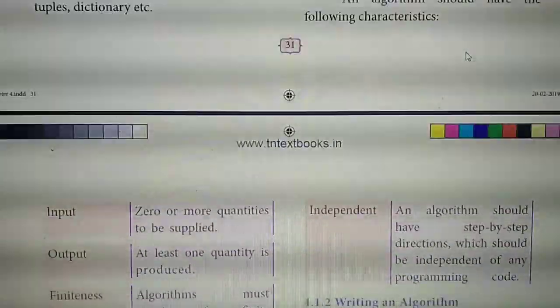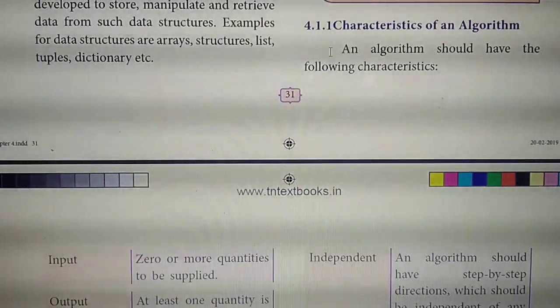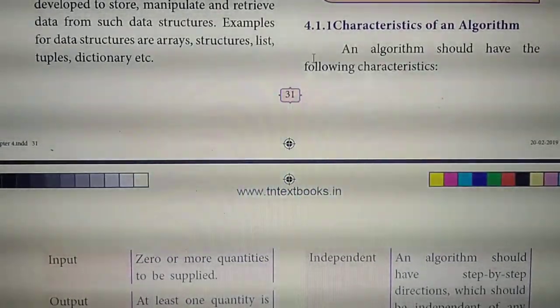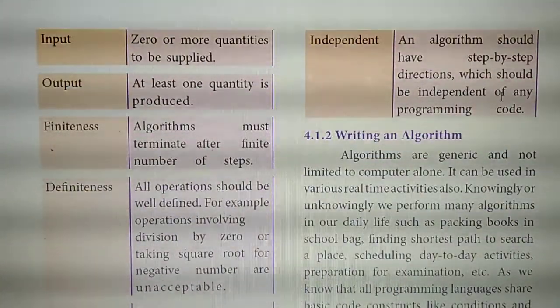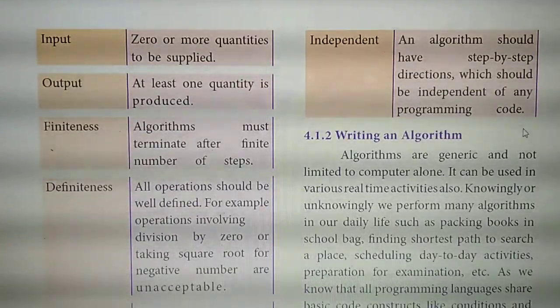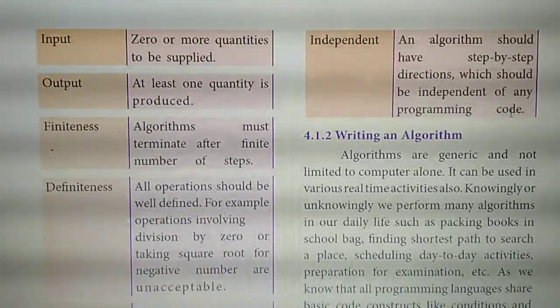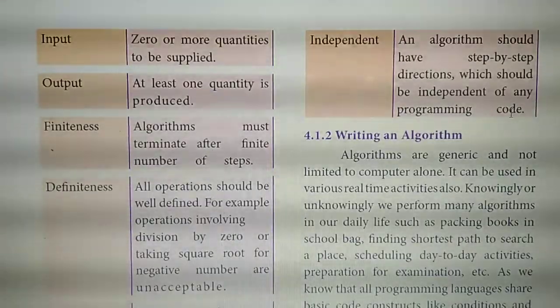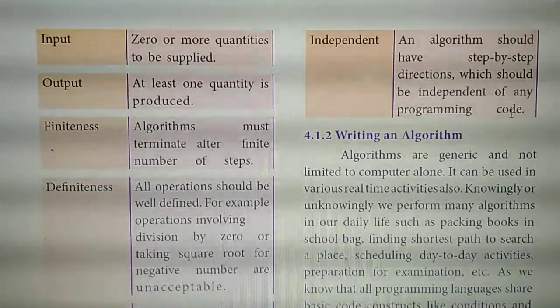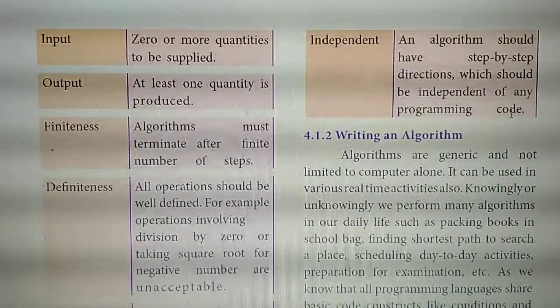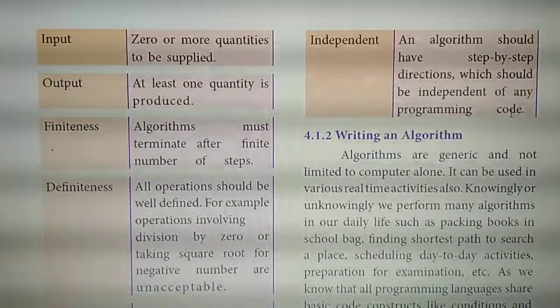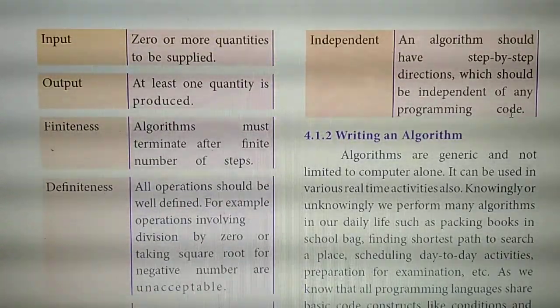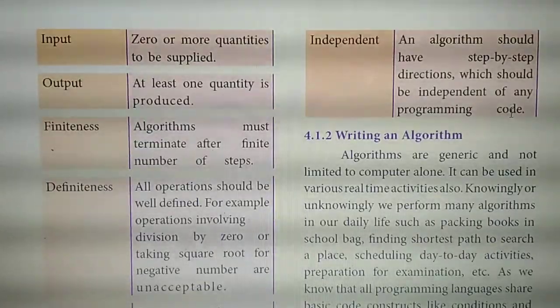Understand? Characteristics of an algorithm. Page number 31, starting from here till the next page, here up to the ending of the tabular column, programming code. This is the first detailed question answer, okay. In this chapter, all the detailed questions are very, very important, so don't skip any of the questions.